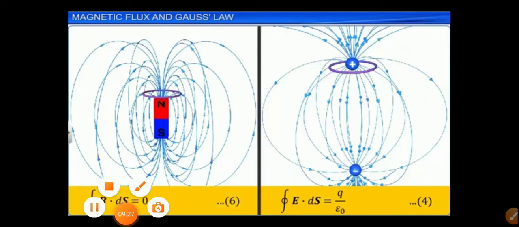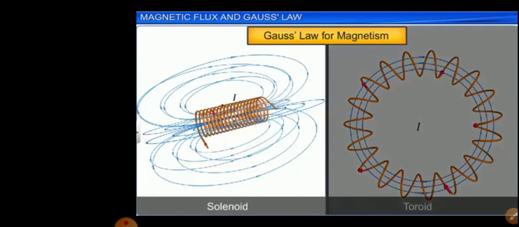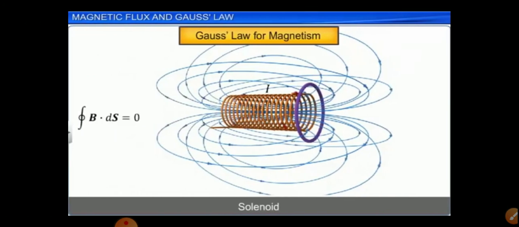We can apply this Gauss law for magnetism to different structures. One is the solenoid, another one is the toroid.